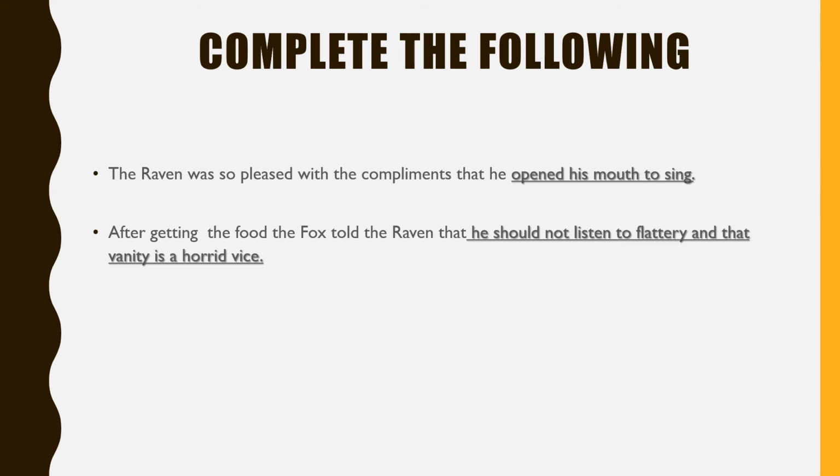Now the last one: complete the following. After getting the food, the fox told the raven that till he got the morsel or the food, the fox kept on praising the raven. But after he got what he wanted, what he had looked at from below, and he really wanted to get it, after he got it, now he thought he could teach him some moral values or tell him something.